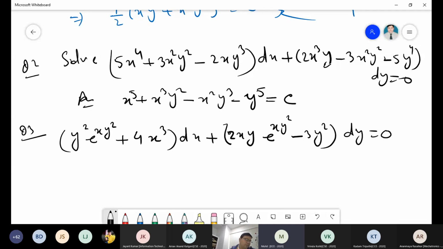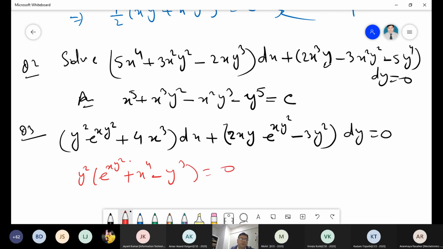Y square into e to the power x y square, plus x to power 4 minus y cube is equal to c. Sir, e to power x into y square. Okay. Y square into e to power x into y square plus x to power 4 minus y cube is equal to c. Is this answer correct?